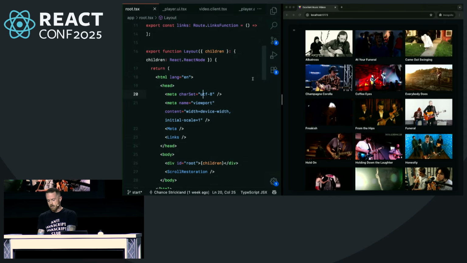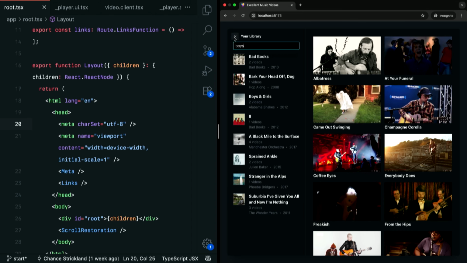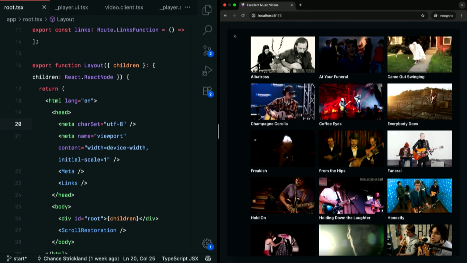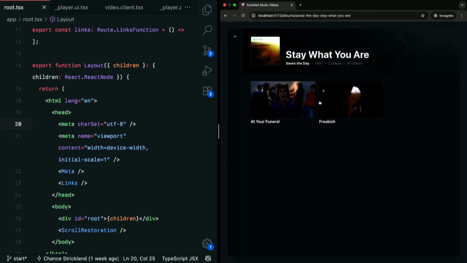But here we've got a little app that is going to play us some music videos, and we'll just take a little quick tour of the app itself. We've got a little sidebar. You can open and close the sidebar, and we've got a little search here. I can filter through some of the videos. I can hide that. I can click into a video. I can check out albums. So that's kind of like the core of the app. It's just a little video player.